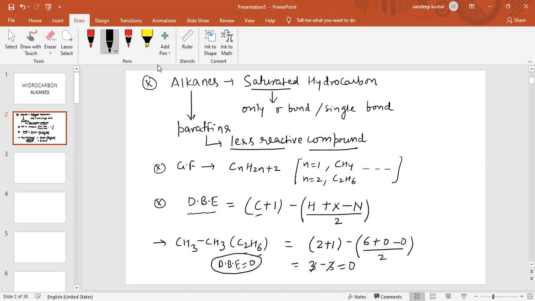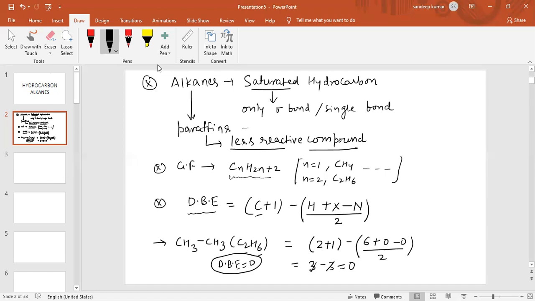In this way we can calculate the double bond equivalent of each and every alkane compound. So basically, what have we discussed about alkanes? We discussed saturated hydrocarbons, which contain only sigma bonds, single bonds. Alkanes are also called paraffins, meaning less reactive compounds. The general formula for alkane is CnH2n+2.